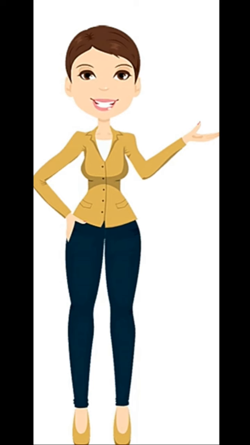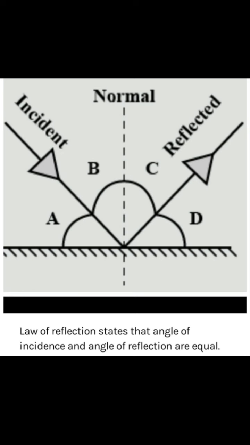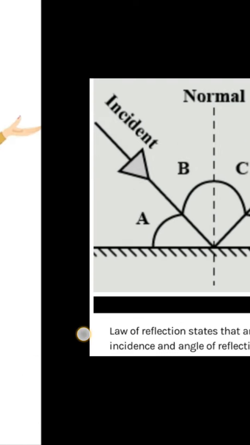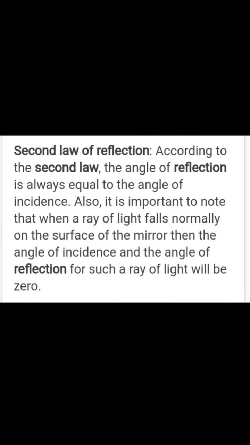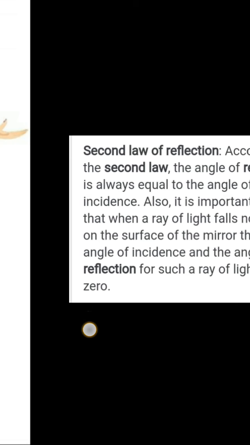Now, let us learn about the laws of reflection. The first law of reflection states that the angle of incidence and the angle of reflection are equal. According to the second law of reflection, the angle of reflection is always equal to the angle of incidence. Also, it is important to note that when a ray of light falls normally on the surface of a mirror, then the angle of incidence and the angle of reflection for such a ray of light will be 0.